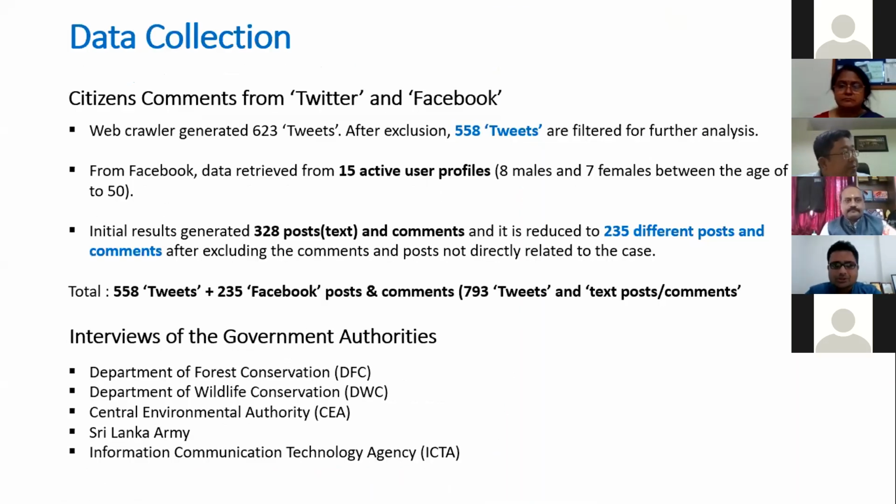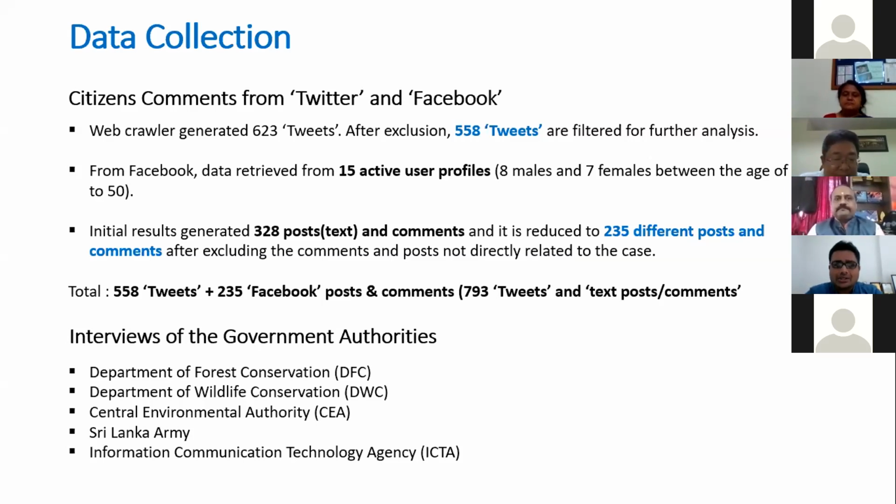So what I did was study this particular case. I collected data from the citizens and the relevant government authorities. For citizen data, I used the Twitter and Facebook social media platforms. Through a web crawler I gathered data, and initially I was using some hashtags. Then I filtered 558 tweets from the 623 tweets initially generated.